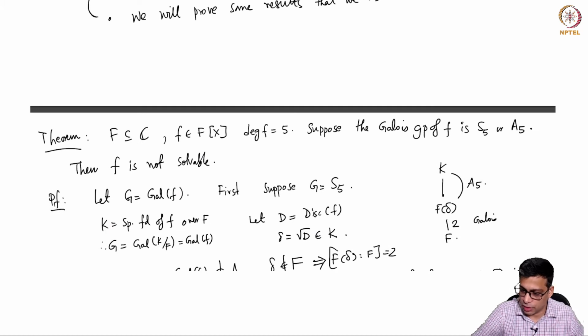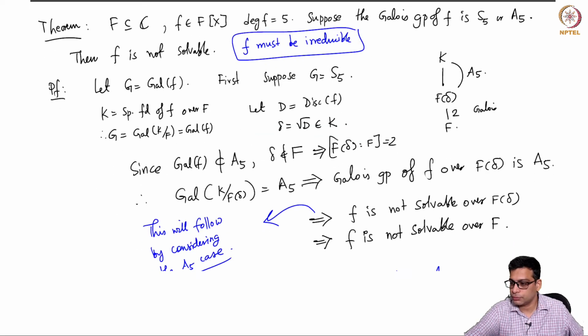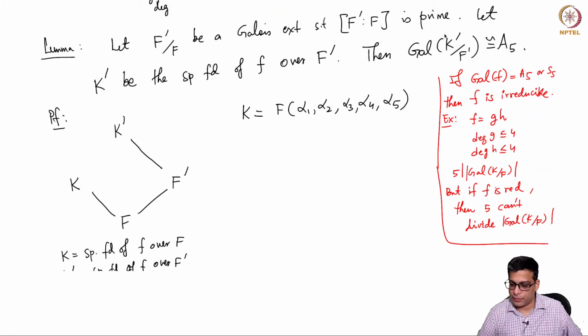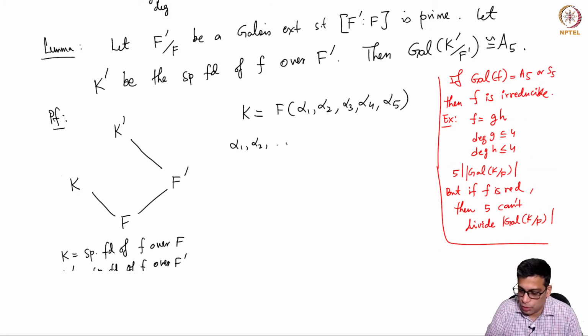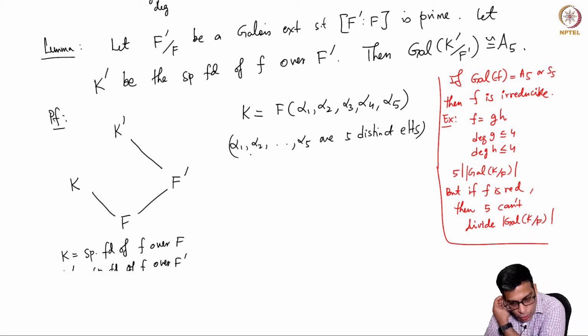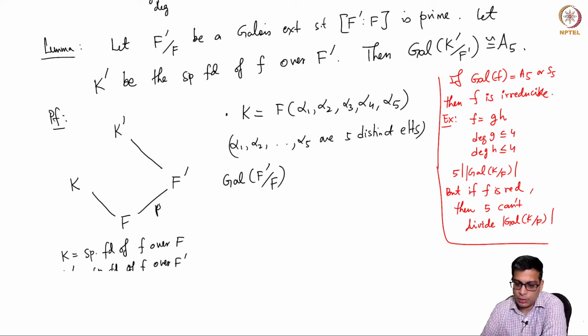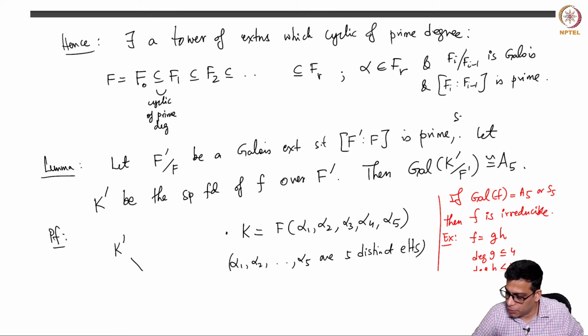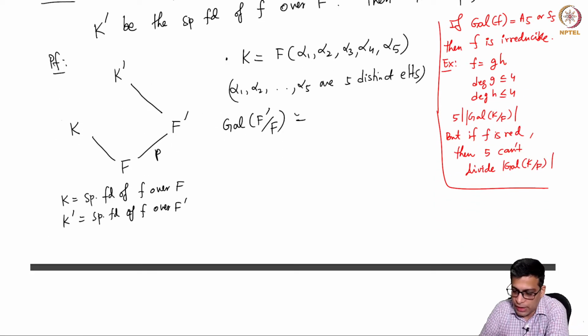So basically, let me record it here. f must be irreducible with this hypothesis. So the conclusion that f must be irreducible says that alpha 1, alpha 2, up to alpha 5 are 5 distinct elements, right? So that is something that I note. And what is F prime? So this is what we have. The Galois group of F prime over F, let's say this is P, some prime number P, is isomorphic to Z mod PZ.